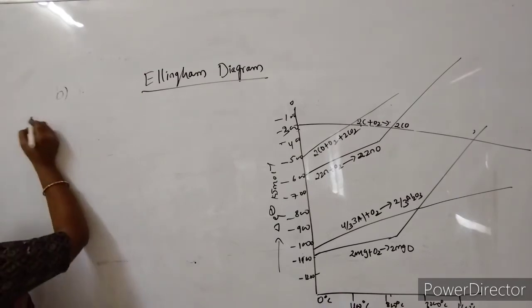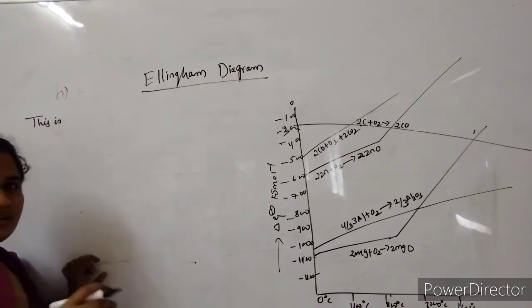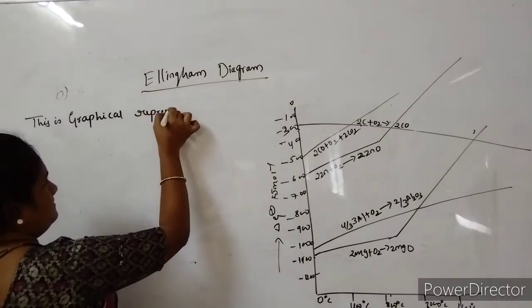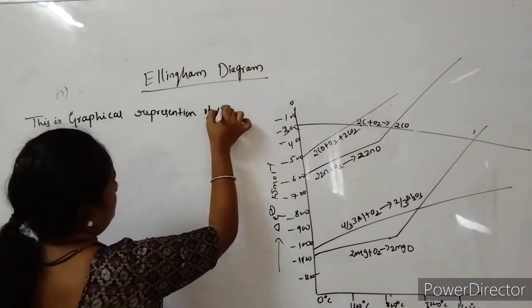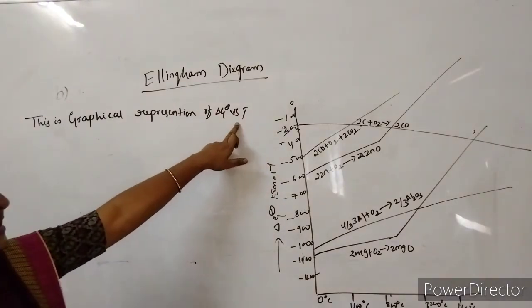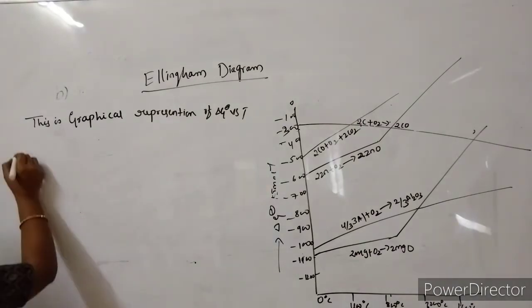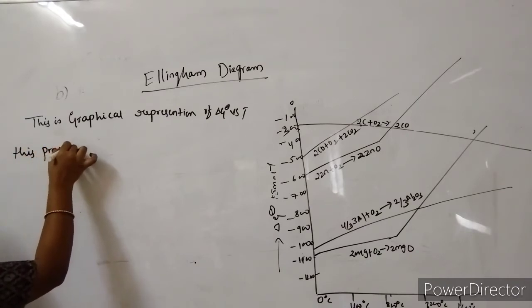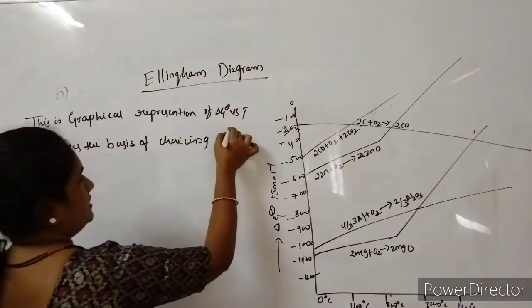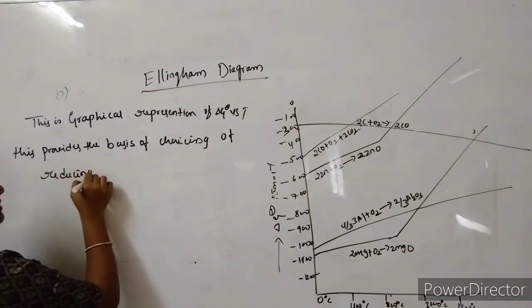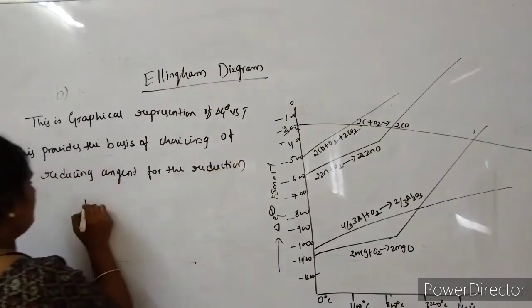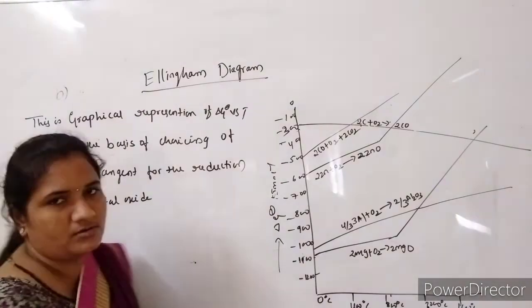So this is a plot, or a graphical representation, of delta G versus T. We have to write in a sentence, but I have no space, so I write delta G versus T. This provides the basis of choosing a reducing agent for the reduction of metal oxide. So that is called the Ellingham diagram.